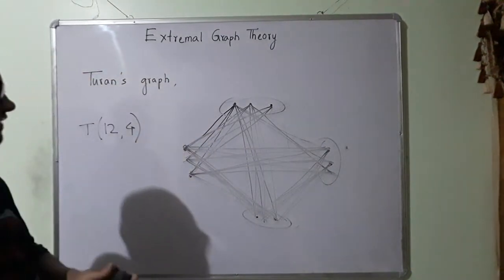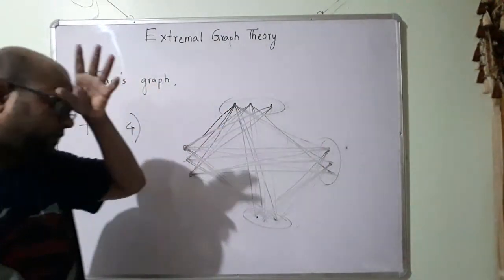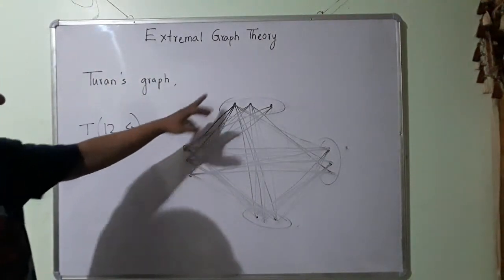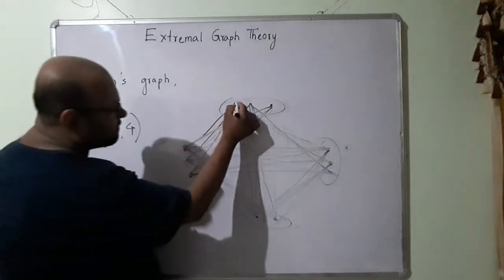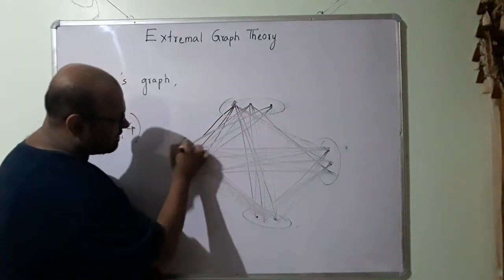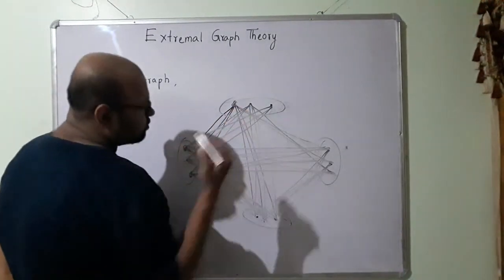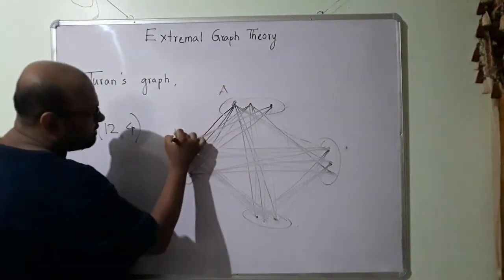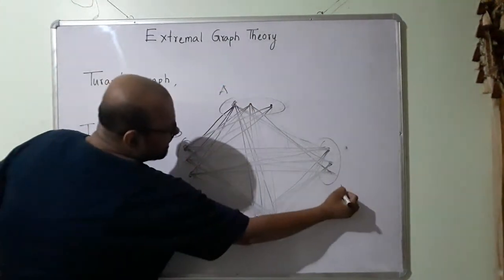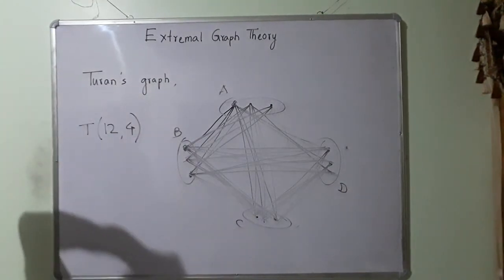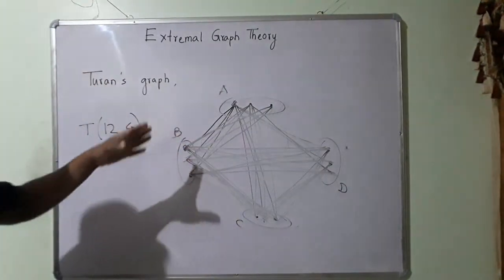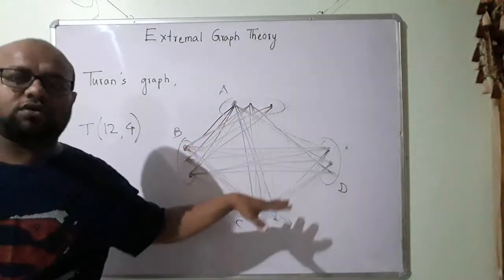So each vertex, wherever you take, will have how many? 3 plus 3 plus 3, 9 edges. So this also will have 9 edges, 3 going to this 3, 3 going to this 3, and 3 going to this 3. So this is my set A, B, C, and D. So this is a Turan graph with 12 vertices in total, which are divided into 4 sets.